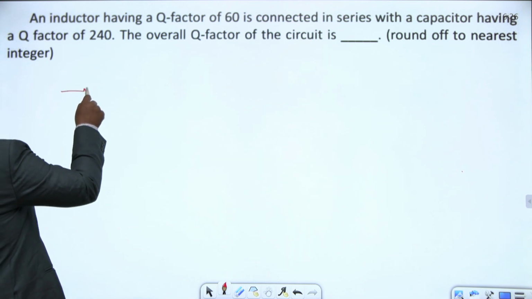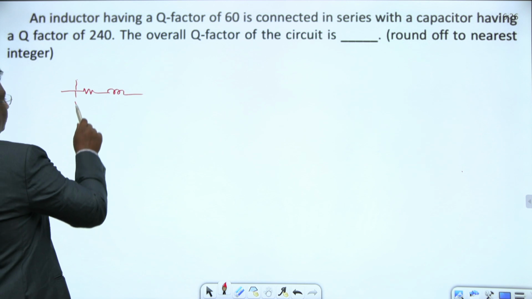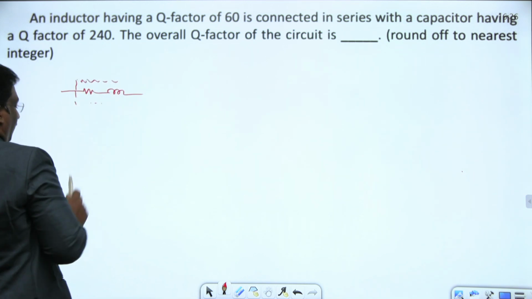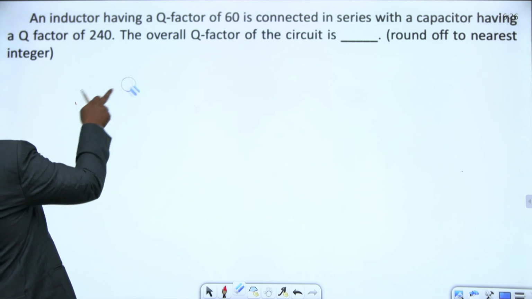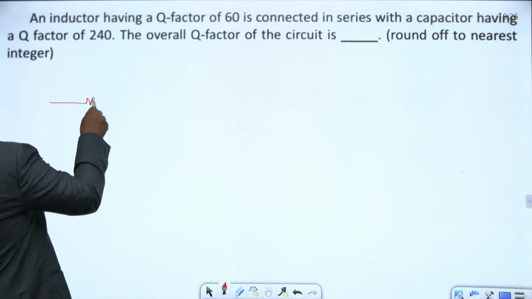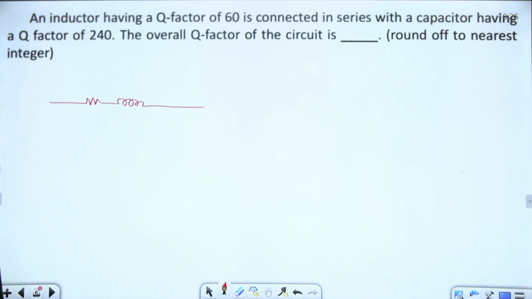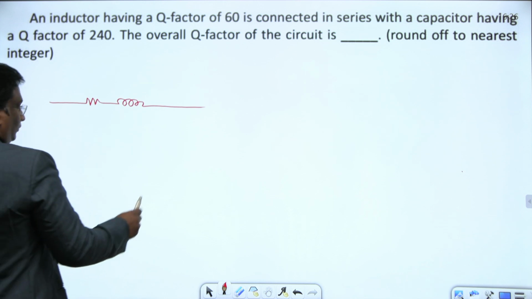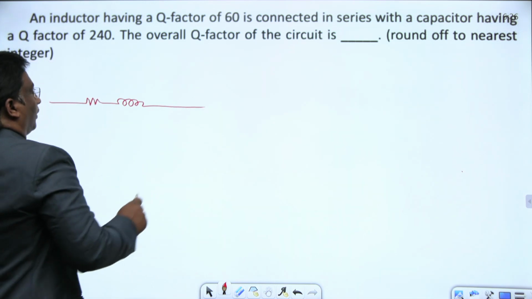Any practical inductor can be considered as some resistor in series with an inductor. This entire thing is nothing but the inductor part. And it is in series with a capacitor.